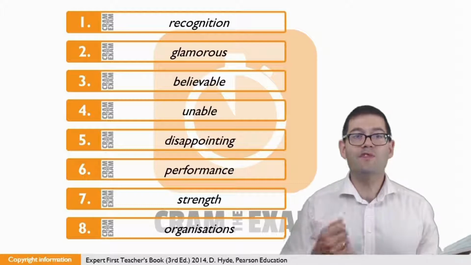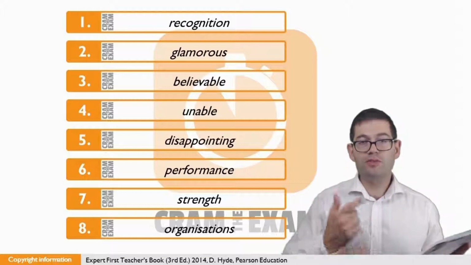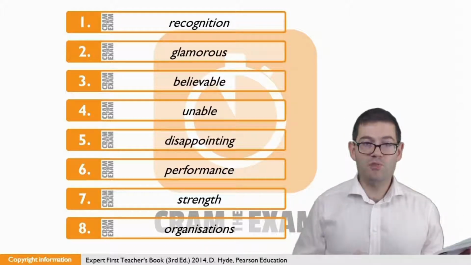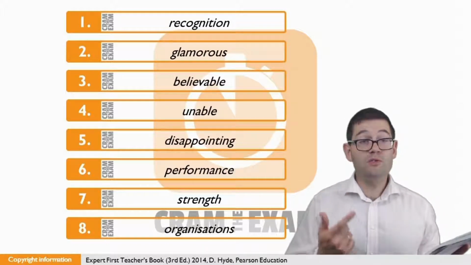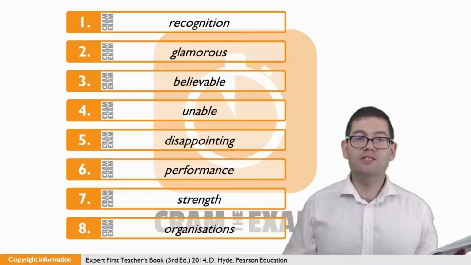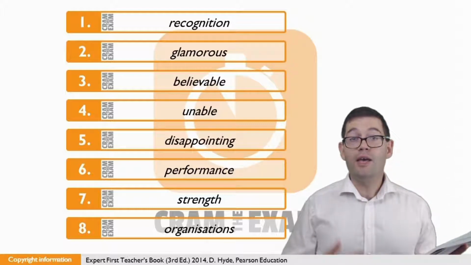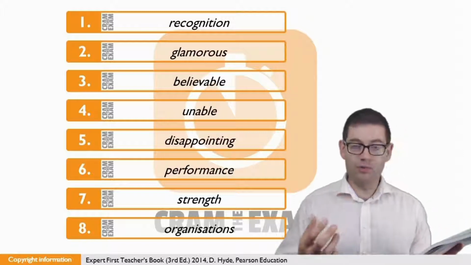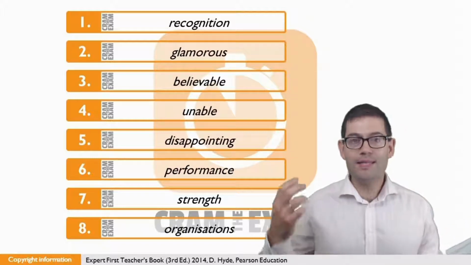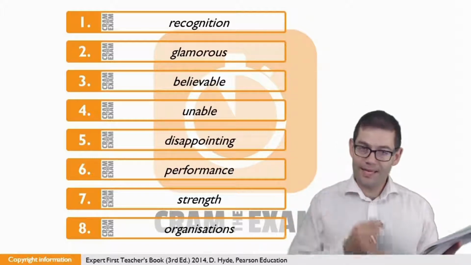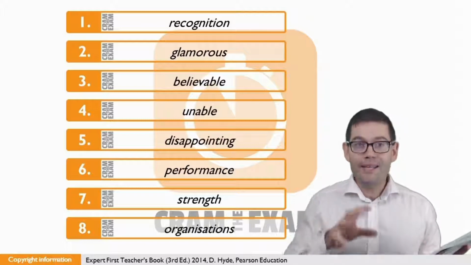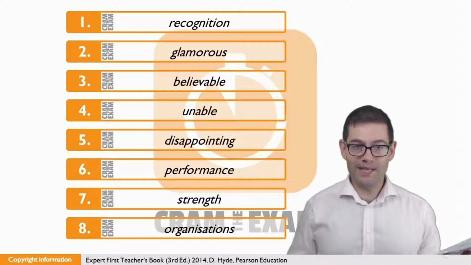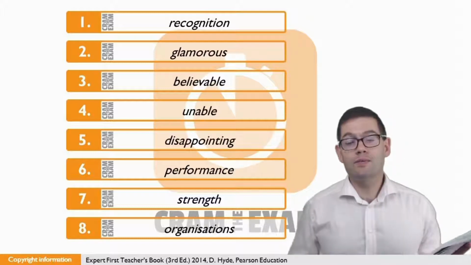For question number 8, 2 things to bear in mind. Of course, we've got the adjective before the gap, which suggests that in the gap we must put a noun. But what we must also bear in mind is the lack of an article before the adjective. And that's important because if there was an article, a charitable, then that would tell us that the noun that we need is singular. But because there isn't an article there, and given the context, we really need a plural form of the noun here. So the answer here is organisations.